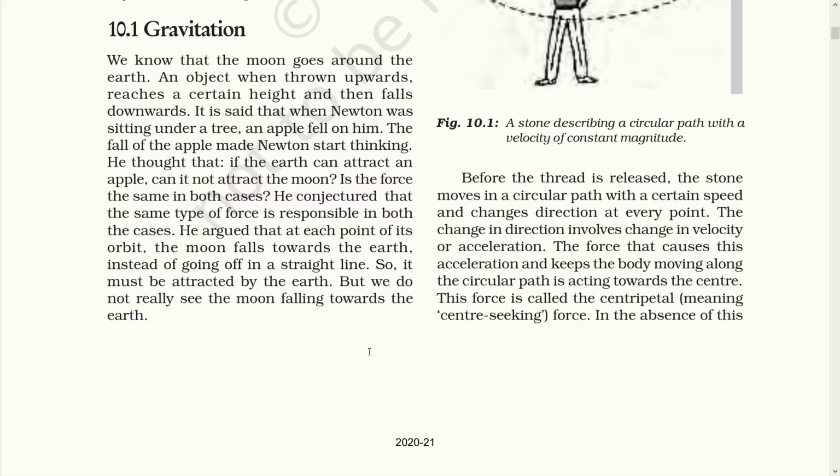It is said that when Newton was sitting under a tree, an apple fell on him. The fall of the apple made Newton start thinking. He thought that if earth can attract an apple, can it not attract the moon? Is the force the same in both cases? He conjectured that the same type of force is responsible in both cases. He argued that at each point of its orbit, the moon falls towards the earth instead of going in a straight line, so it must be attracted by the earth. But we do not really see the moon falling towards the earth.